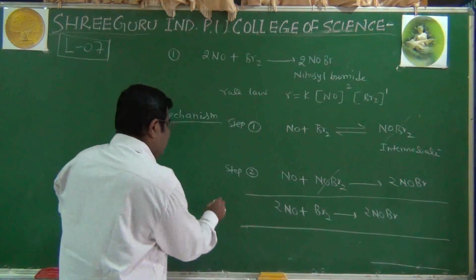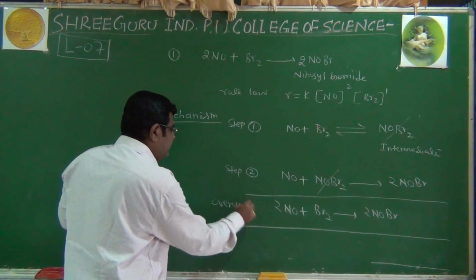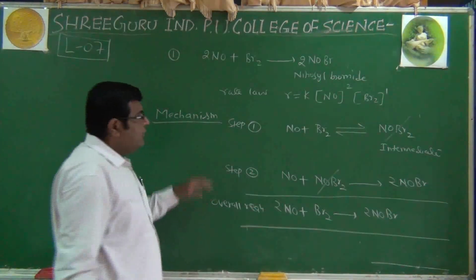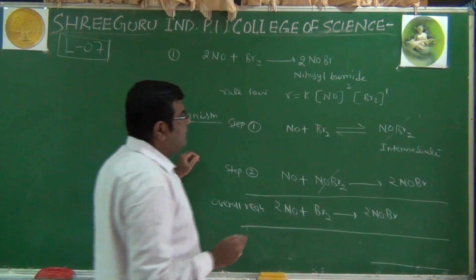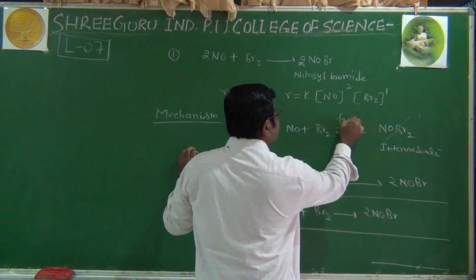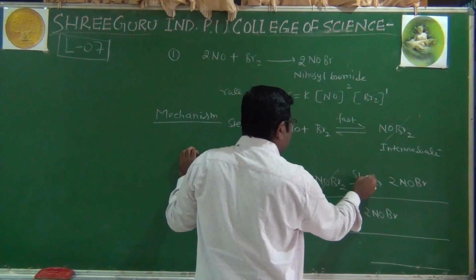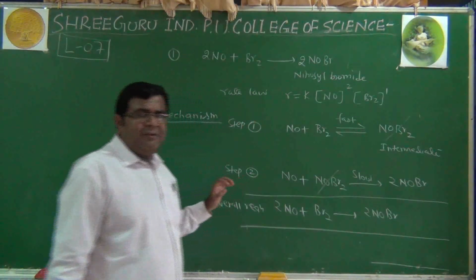We get this overall reaction, which is similar to the equation given. Out of these 2 steps, the first step is the faster one and this step is the slower one.